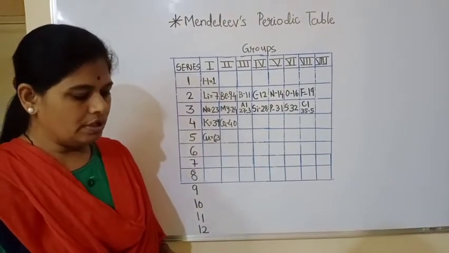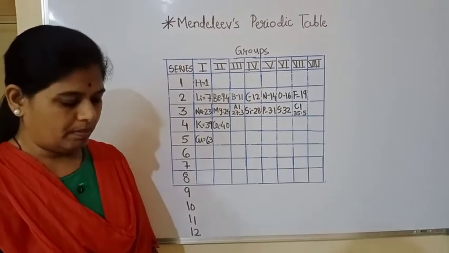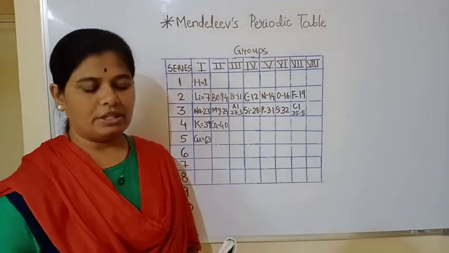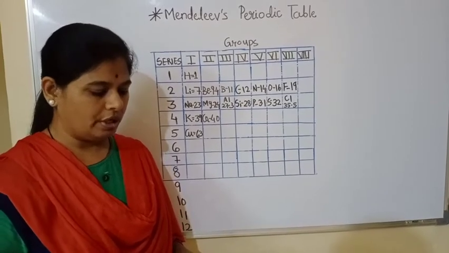So now we'll study the merits of Mendeleev's periodic table. Merits means the advantages. So those advantages, those merits, we are going to study now.